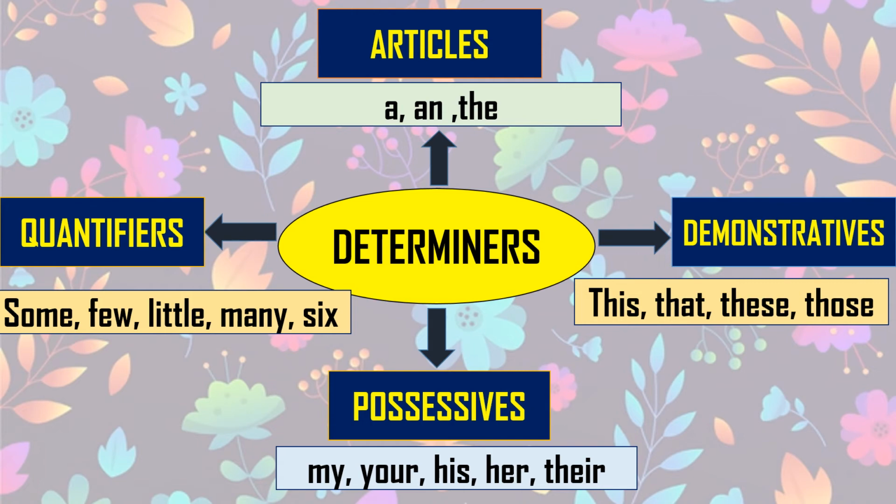Whenever you read those words, you understand the count or the quantity of that noun. I have some money. Give me a little milk. There are so many mangoes on the tree. In this way, we have seen there are four types of determiners which we are going to learn in detail in today's session: articles, demonstratives, possessives, and quantifiers.